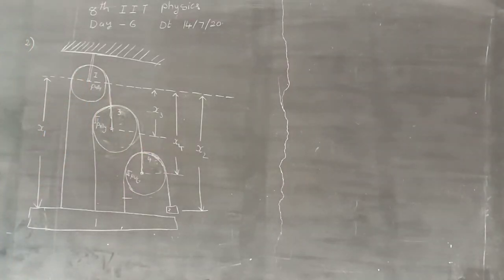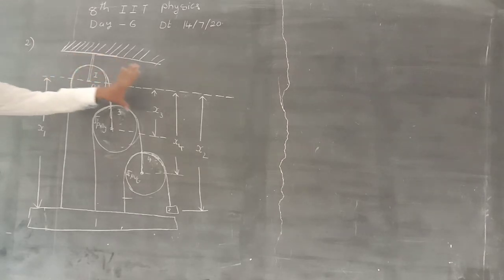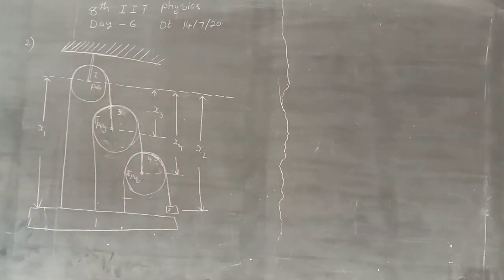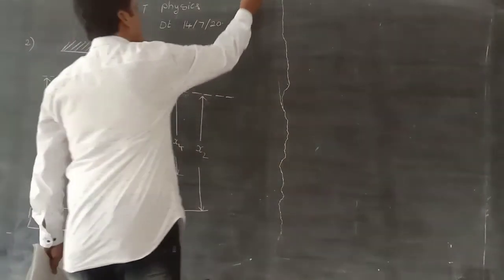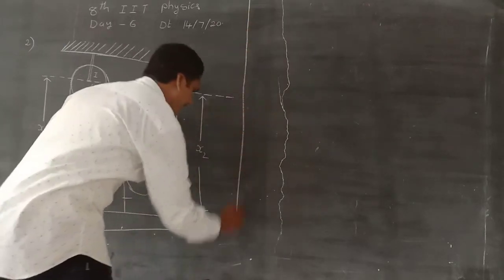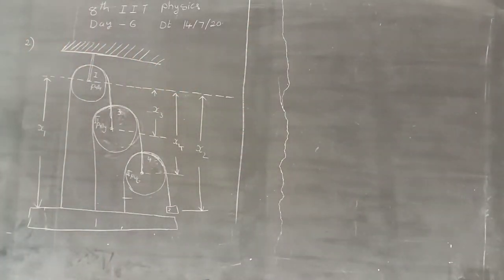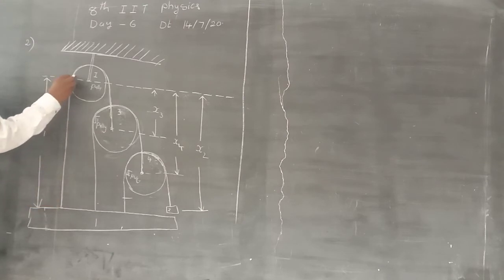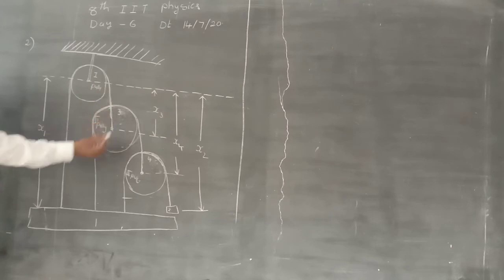From this diagram we find the length of the strings. Length of the first string, L1. This is x1 and this is x3.